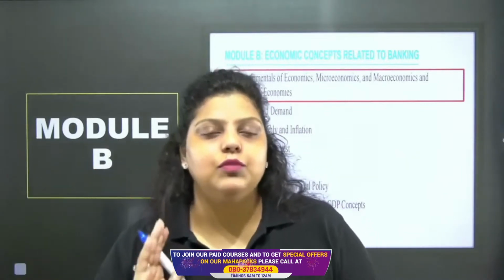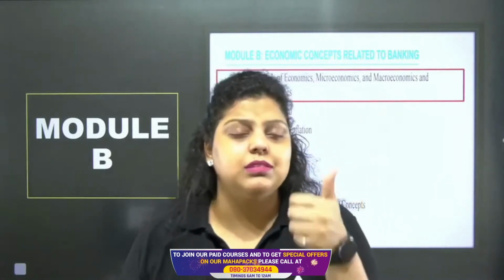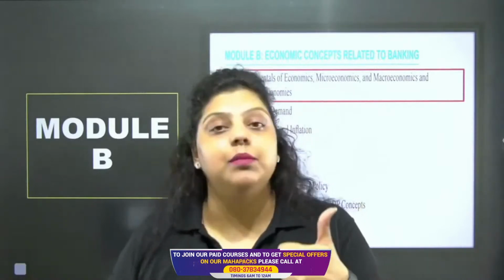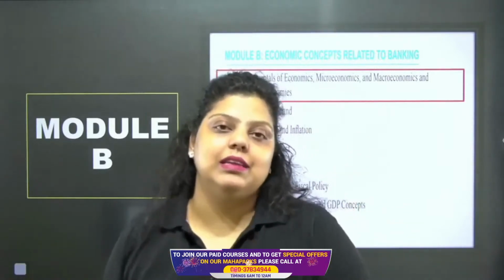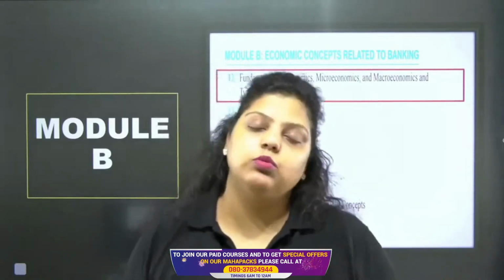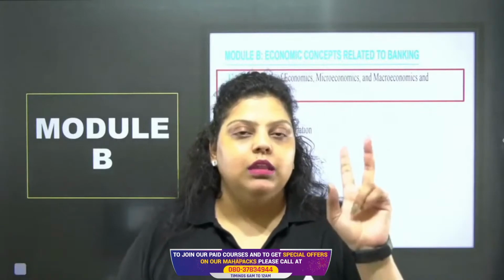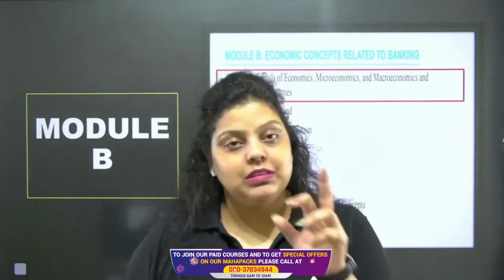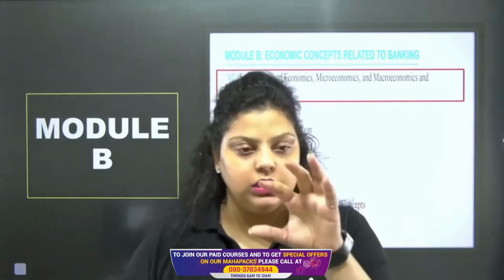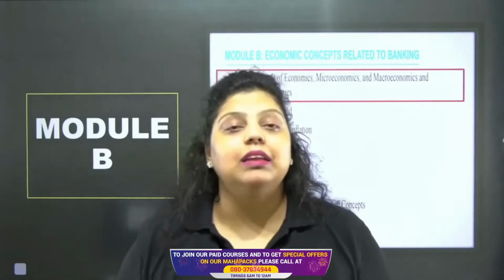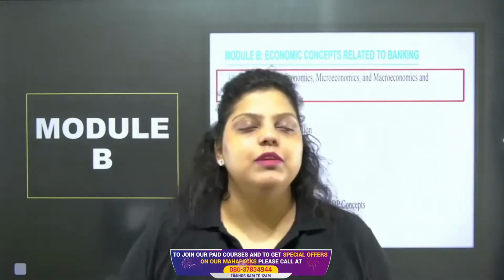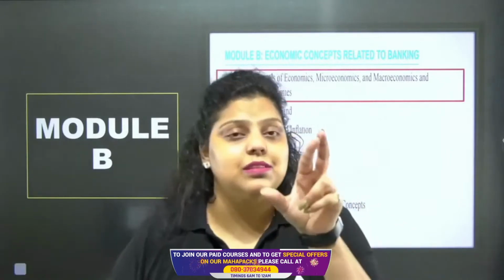Moving forward, if I talk about the economic system, there are three economic systems: capitalistic, socialistic, and mixed. Capitalistic economic system is the economic system in which private industrialists are deciding what to do and what not to do. The economy which is run by the private sector, that is known as capitalistic economy. They are working for profit maximization. Second, socialistic economy. Socialistic economy is the economy in which the government is running the economy and the government is working for the social welfare of the society. And the third one is mixed economy, where the capitalistic and socialistic both work together.